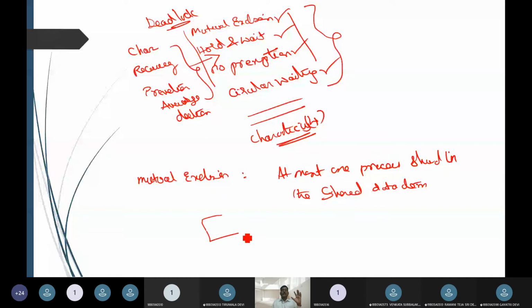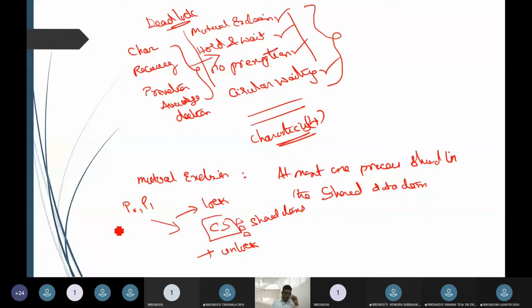Very simple. I can say I am going to have a critical section. In the critical section, I have some collection of shared items, and I am going to give them a locking mechanism, and then an unlocking mechanism. So if process P0 and process P1 compete for shared content, I am going to use a semaphore, and a semaphore uses P and V.